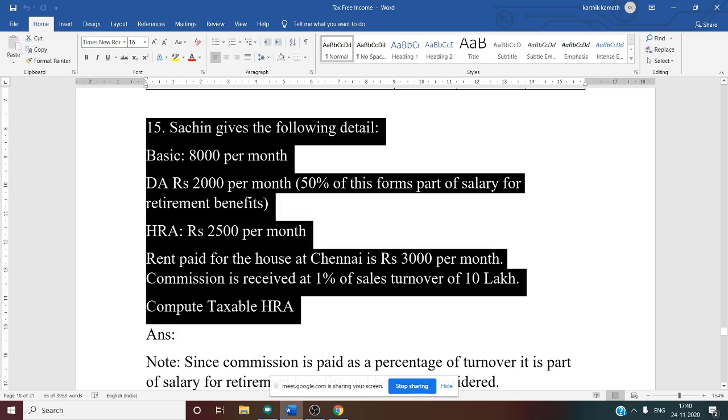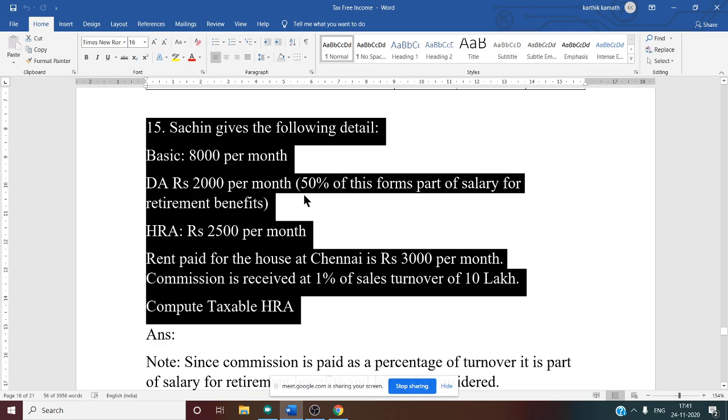Sachin gives the following details. So the SSC name is mentioned, Sachin. Basic, what is the basic? 8,000 per month. So basic here means the salary. Every month he gets 8,000 salary. In addition to that, DA. DA means dearness allowance. How much is he getting? 2,000 per month. But in the bracket, they have mentioned that 50% of this forms a part of salary for